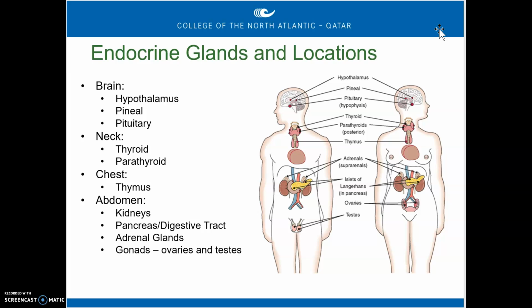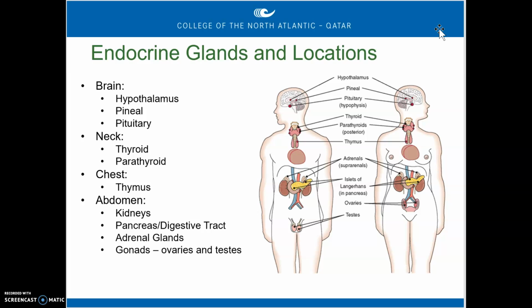In the neck, we've got two glands, the thyroid and the parathyroid, which is a smaller gland, basically groups of cells that we find on the surface of the thyroid gland. In the chest, we have the thymus. And this is a gland that we spoke about earlier. We mentioned when we talked about the circulatory system, we talked about T cells, and we'll certainly talk a lot more about T cells when we're talking about immunity.